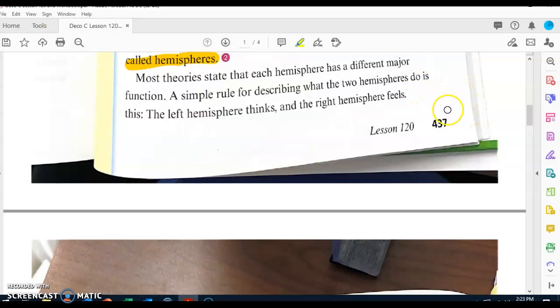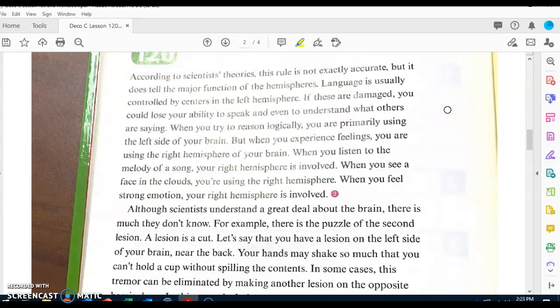A simple rule for describing what the 2 hemispheres do is this. The left hemisphere thinks and the right hemisphere feels. According to scientists, theories, this rule is not exactly accurate, but it does tell the major function of the hemispheres. Language is usually controlled by centers in the left hemisphere. If these are damaged, you could lose your ability to speak and even to understand what others are saying.